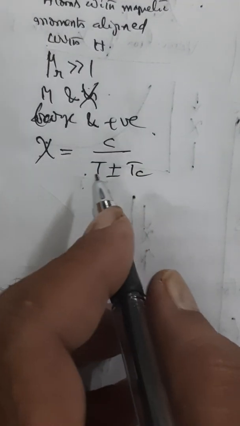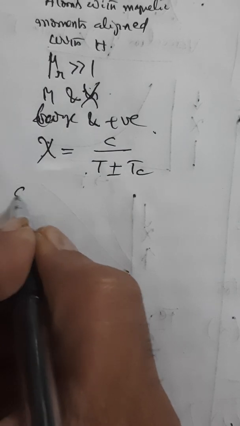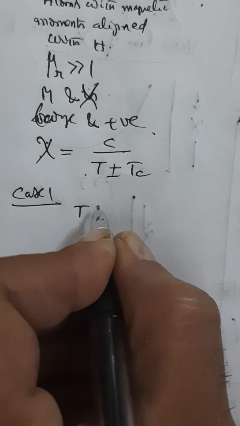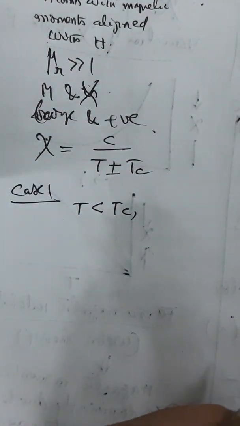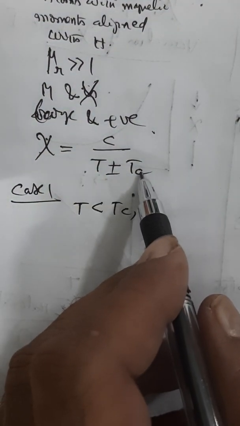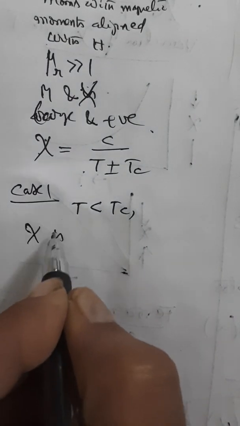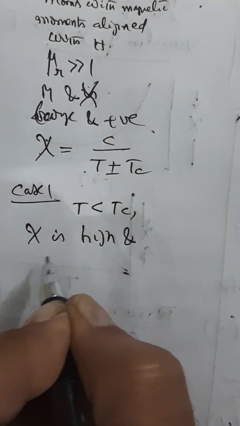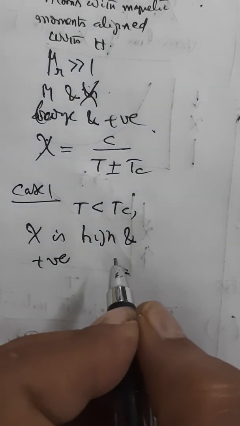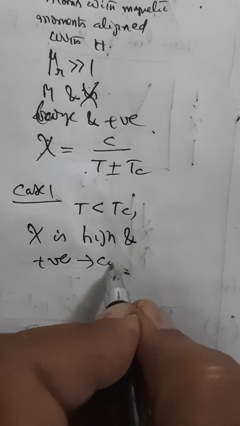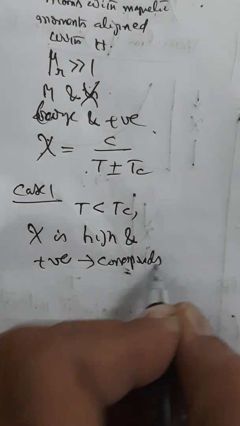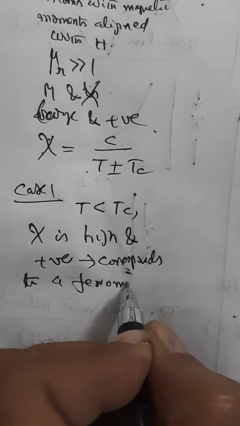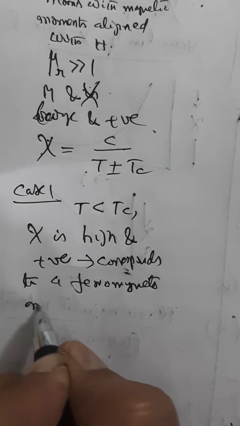Now there are different cases in this. Suppose you take the first case in this law, when T is much less than Tc. What will happen to psi? Psi is high and positive. So this corresponds to a ferromagnetic material.